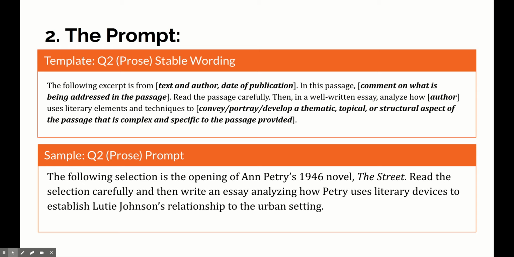You can see this sample prompt at the bottom where we've actually filled in the information that is bolded in that top box. It reads, the following selection is the opening of Ann Petry's 1946 novel, The Street. Read the selection carefully, and then write an essay analyzing how Petry uses literary devices to establish Lutie Johnson's relationship to the urban setting. And so here, what we want to focus on is what Ann Petry, the author, is doing in this prompt. So we want to see what literary devices she's using in order to establish a relationship between the main character, Lutie Johnson, and the urban setting in which she lives.